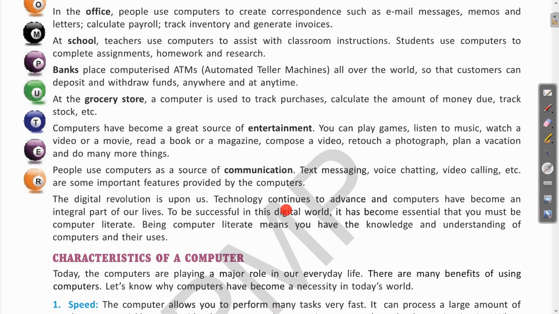Technology continues to advance and computers have become an integral part of our lives. To be successful in this digital world, it has become essential that you be computer literate. Being computer literate means you have knowledge and understanding of computers and their uses. Clear? So this is the way in which the computer is helpful in the digital revolution.